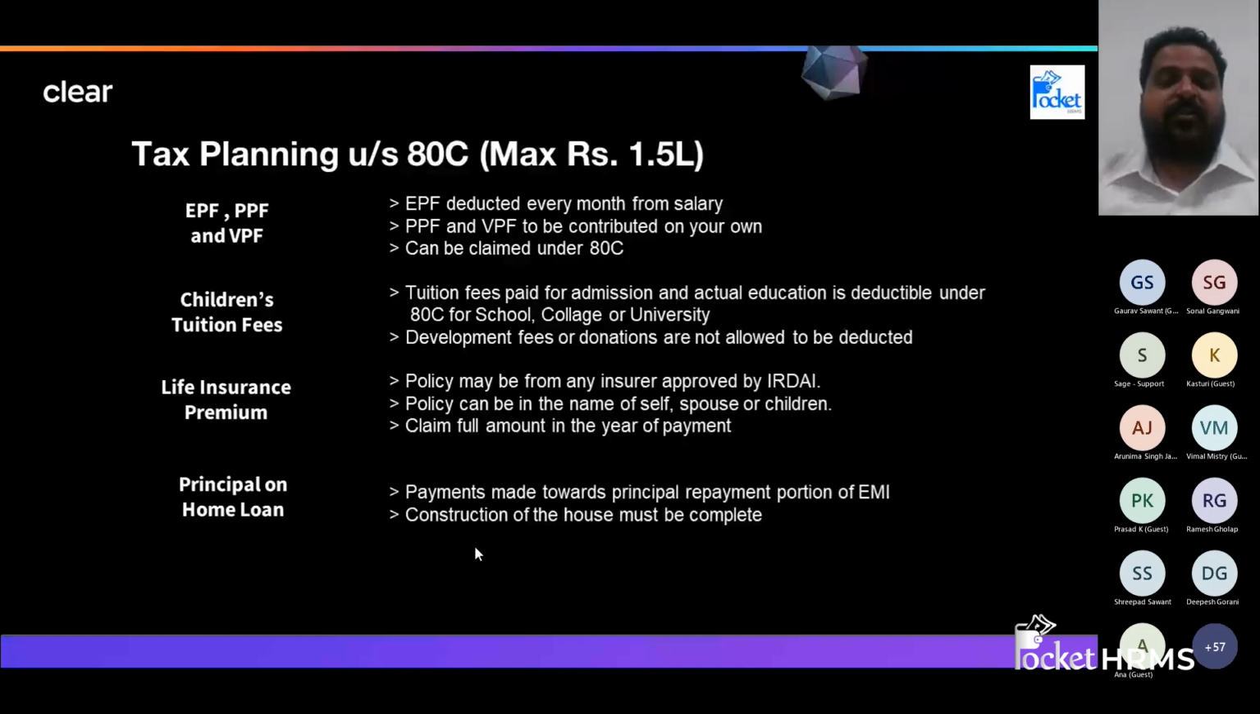If you have children, you can take their tuition fees under 80C. If they are going to school, college, or university, you can claim whatever tuition expenditure you are spending on them. Apart from that, if you are paying life insurance premiums, you can claim that. Even term insurance is included here. And there are certain conditions on when and how you can claim the life insurance premium. If you are paying an insurance premium which is more than 10% of your sum assured, then unfortunately you cannot claim.